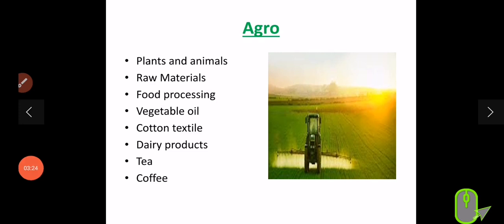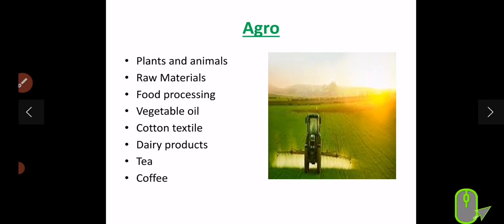Okay, an agro-based industry is an industry that uses plants and animals-based products as their raw materials. They use plants and animals to make products. Here are some examples: vegetable oil, cotton, dairy products, tea, coffee. All of these are examples of agro-based industries.